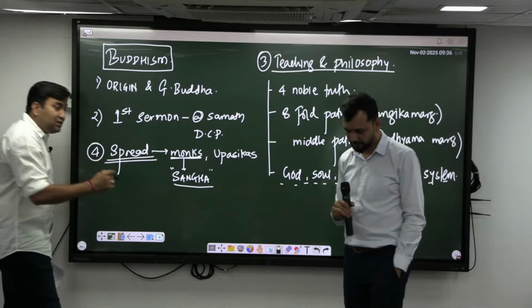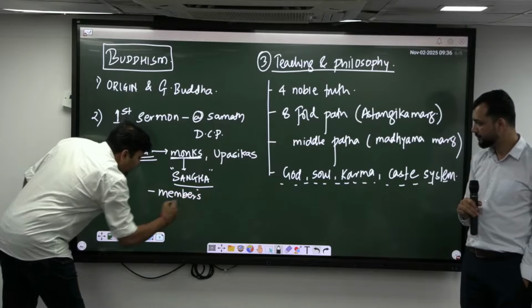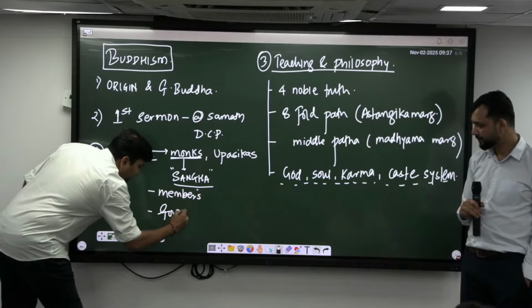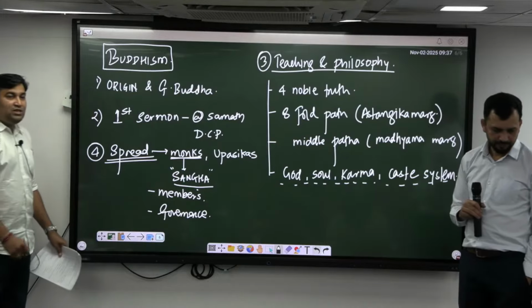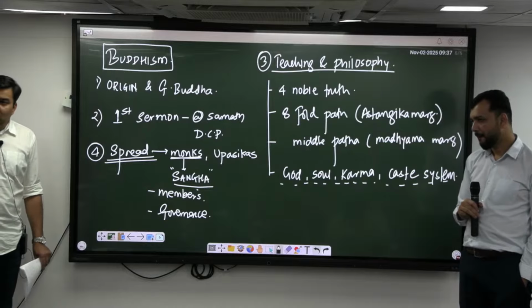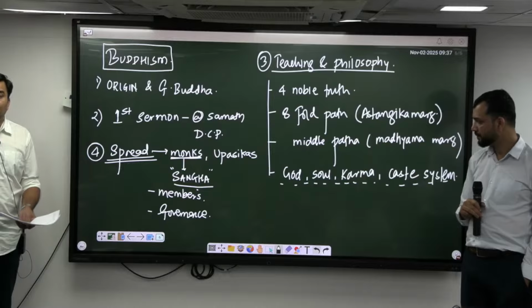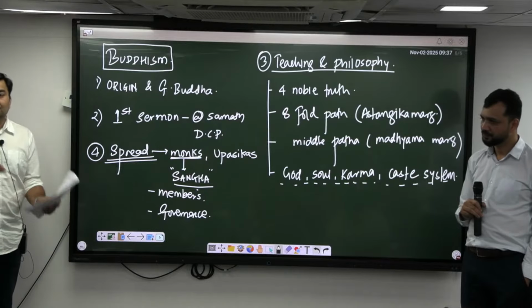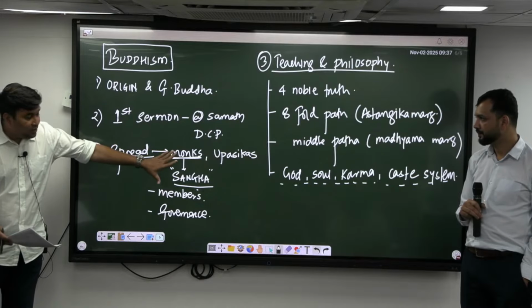Now in sanghas, who were the members? You should be knowing about that. Who were the members and how it was governed? Governance of it. Governance means what was the code of conduct and who were the members? So in sangha, all of the people were allowed to enter. That is from all castes, men and women at the same time. Governance means what was the code of conduct? What is it for men? What is it for females? All these things under the sangha you should be knowing.